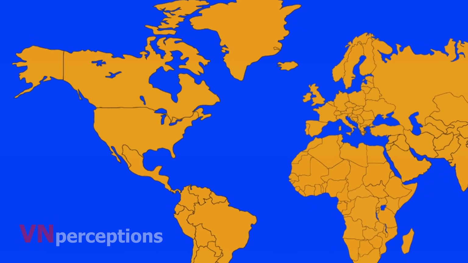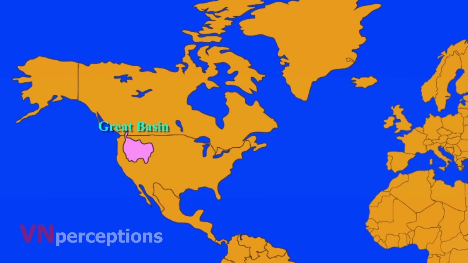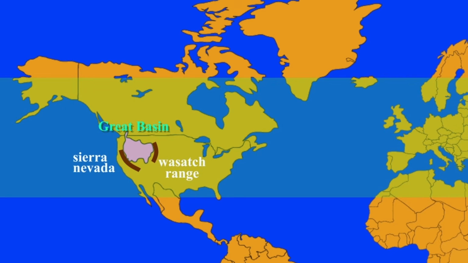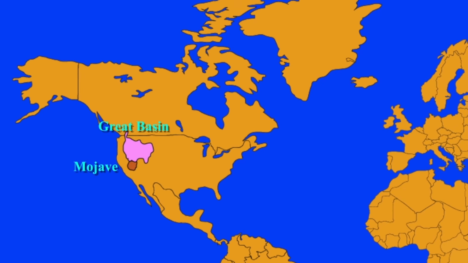Coming to North America, it is the Great Basin Desert. It lies between the Sierra Nevada and Wasatch Range. It is a temperate desert with hot, dry summers and snowy winters. The desert spans a large part of the state of Nevada and extends into western Utah, eastern California, and Idaho. The desert is one of the 4 biologically defined deserts in North America, in addition to the Mojave, Sonoran,